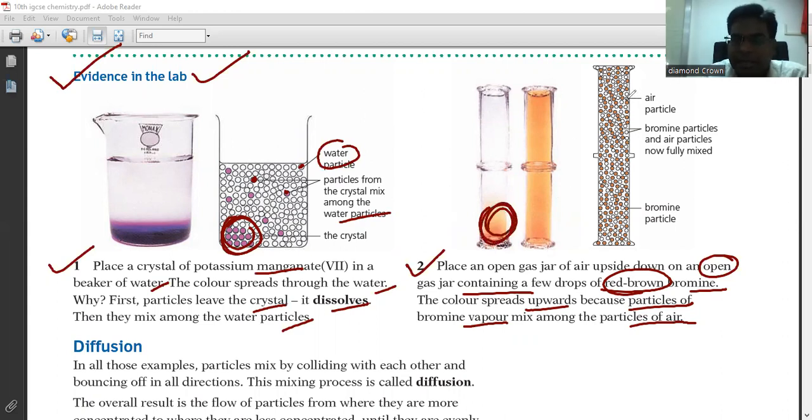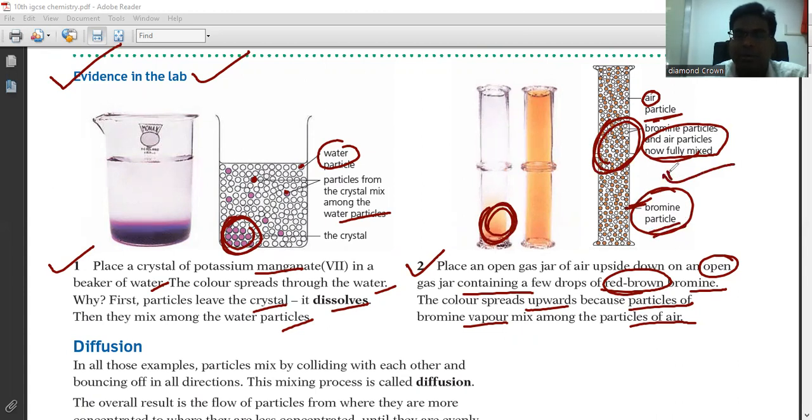The white color is air particles, and the brown is bromine particles, and air and bromine particles are now fully mixed. So this is the mixture of air and bromine, right? Your brownish color is bromine particles. So this is also a mixture of gases.